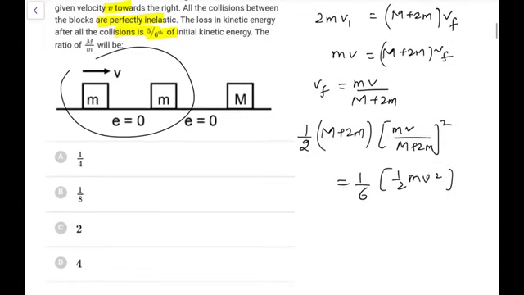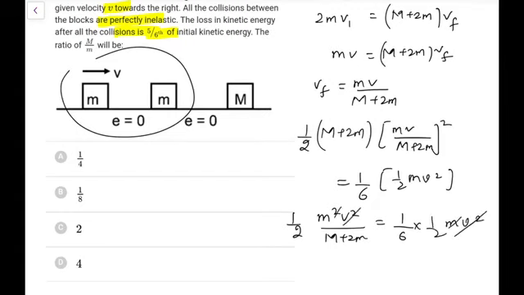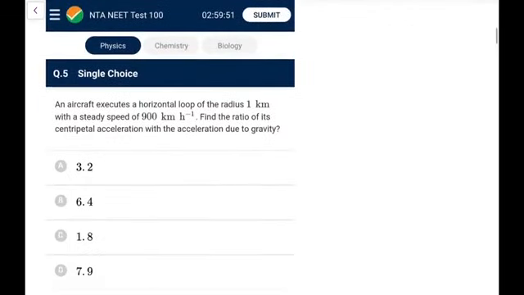So what we get here, if I do this, this comes out as m square v square upon (m plus 2m) is equal to 1 by 6 into 1 by 2 mv square. So v square goes, m and m goes, 2 and 2 goes, so 6m is equal to m plus 2m. So we can say m is equal to 4m, so m by m is equal to 4. Go for option D. Just what we have done, we have used the information and put it in the equation.